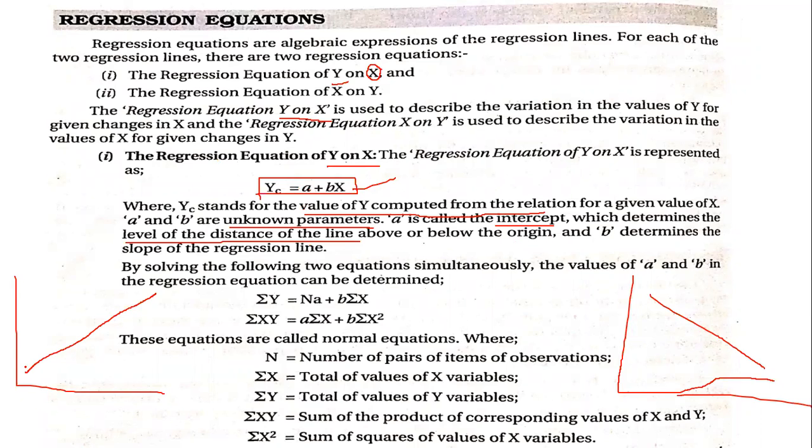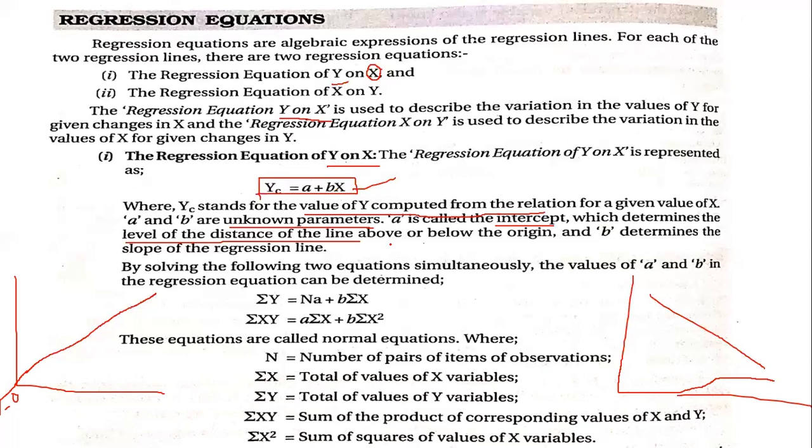Now if it is a positive value, it will go above the origin. This is the origin, 0 is the origin. If it goes below the origin, those will be the minus values. So that is why they say this measures the distance of the line above and below the origin.